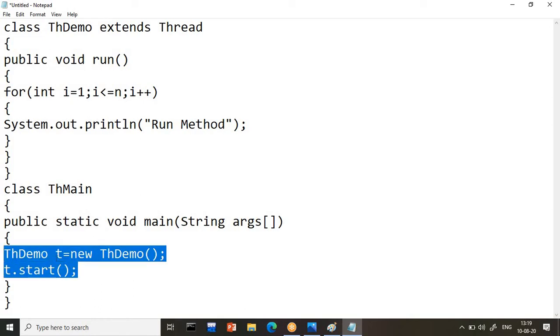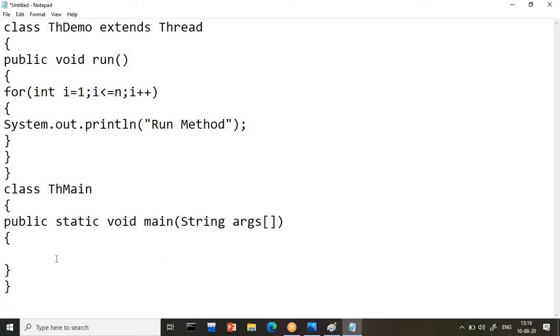Sir, before creating this object, do we have any thread in our program? The answer is yes, we have one thread, and that thread is the main thread. So I will write here: main thread is already there in my program. If somebody asks you how many default threads there are in your program, definitely one thread, and that thread is the main thread. I will show you practically, guys, don't worry.